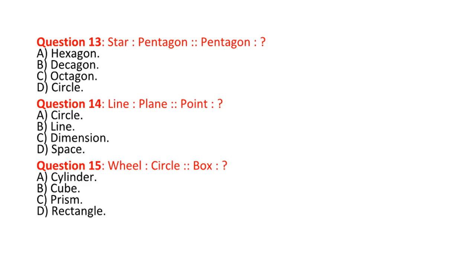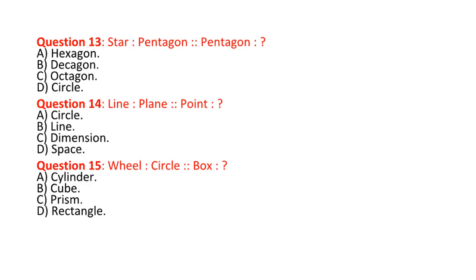Question 14. Line : plane is proportional to point : A. Circle. B. Line. C. Dimension. D. Space. Answer: D. Space. Explanation: a line creates a plane, and a point extends into space.